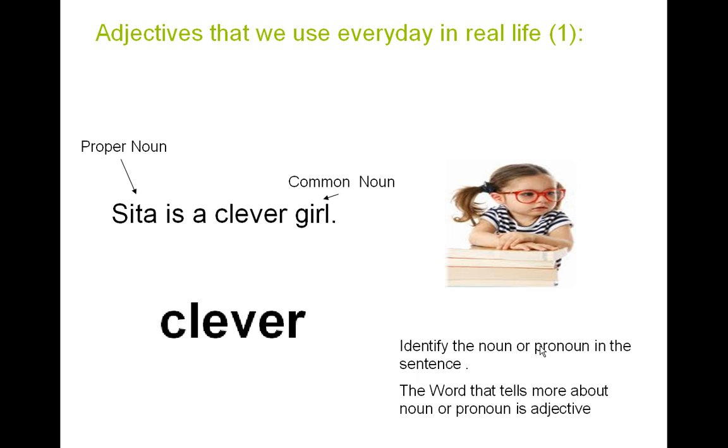We use this in everyday life. So we say Sam is a clever boy, Sita is a clever girl. When we say somebody is intelligent, that's what clever is. And this word clever, which tells us more about the noun here, what kind of a girl Sita is, becomes the adjective. Let's do the second example. Viru's mother has a pink sari.